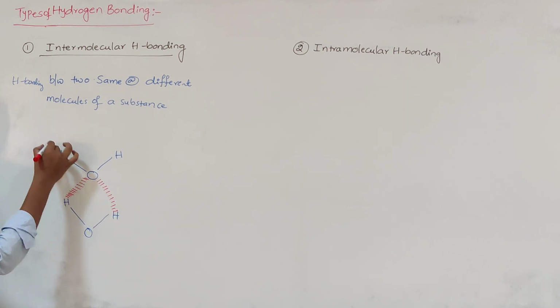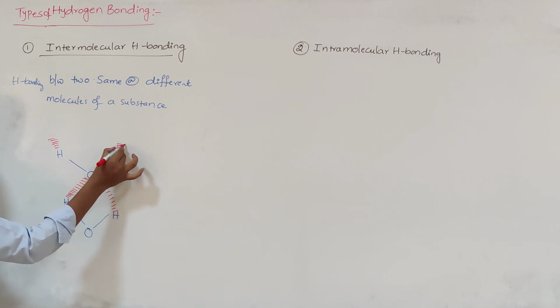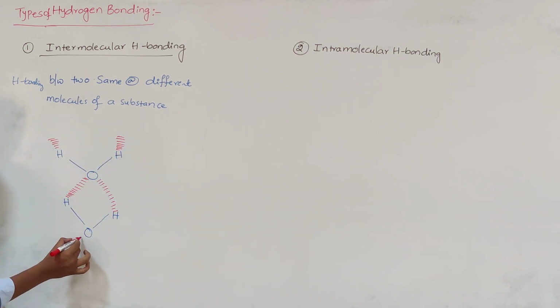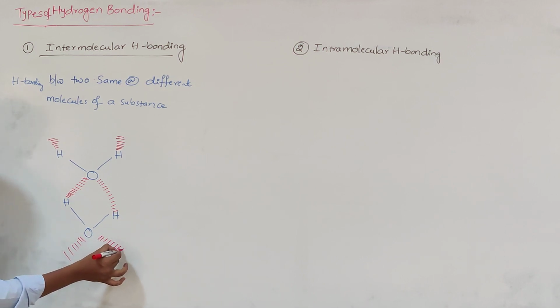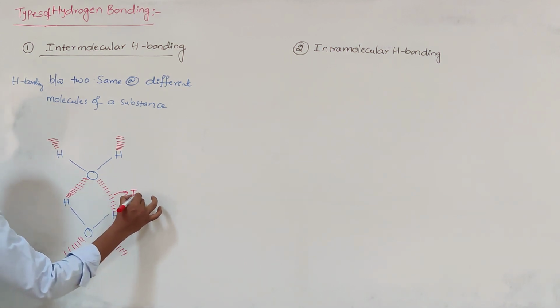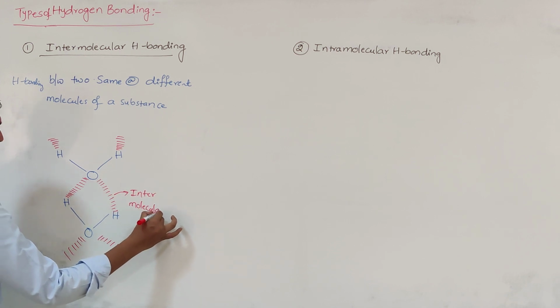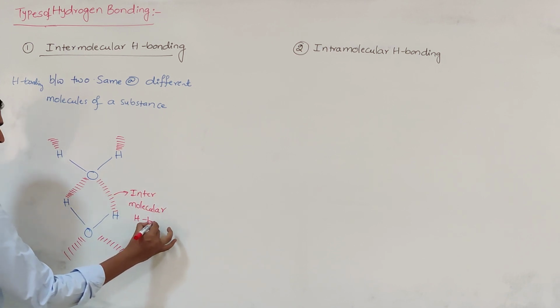And suppose if another water molecule is there, it can form a hydrogen bonding with the water molecules. Like that, between the water molecules, hydrogen bonding is there. This is called intermolecular hydrogen bonding.